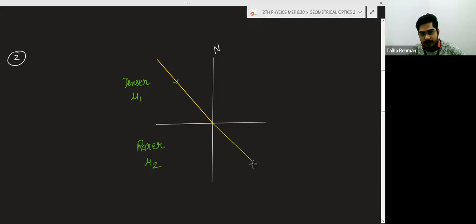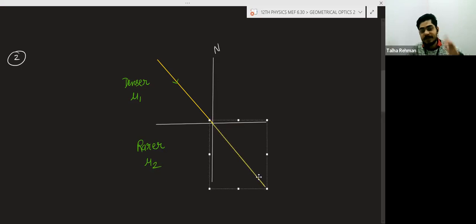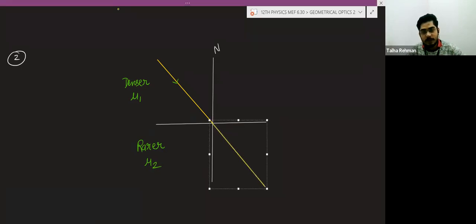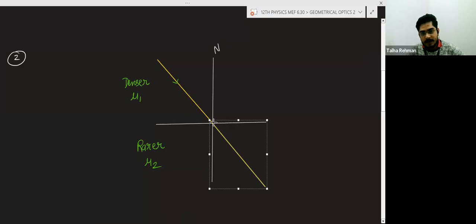So this should be the actual path of the light when there is no refraction. But what will happen now? It will bend away from the normal like this.